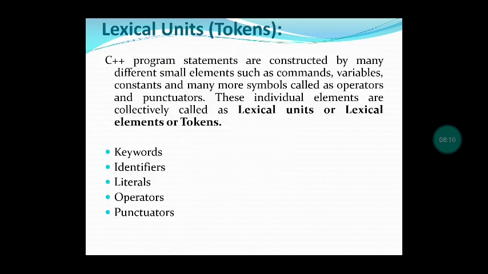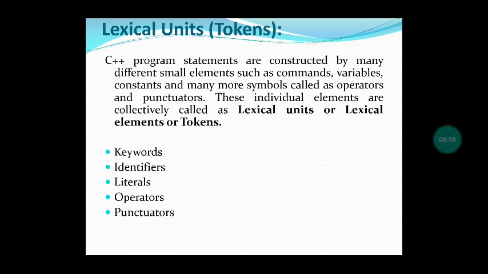Let us see about tokens. Tokens are otherwise called lexical units or lexical elements. The individual elements which we use in the program for writing everything are called tokens. These tokens are classified into keywords, identifiers, literals, operators, and punctuators.